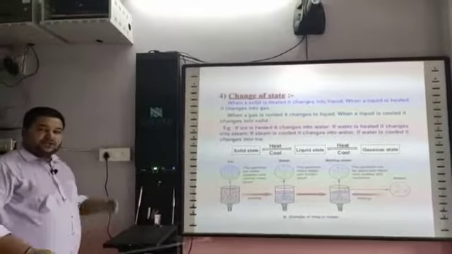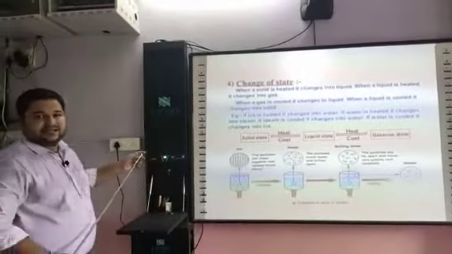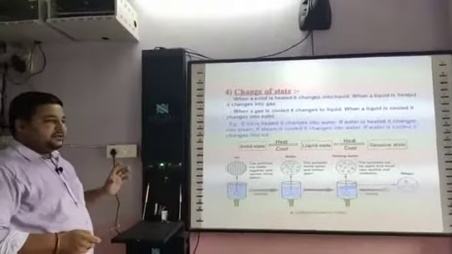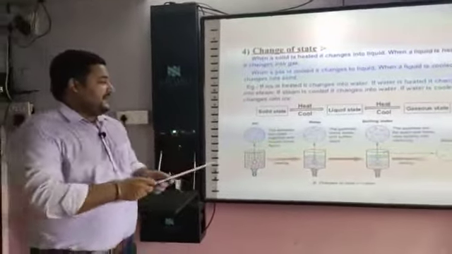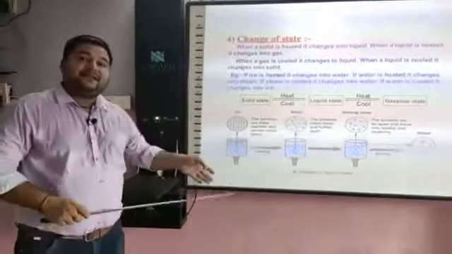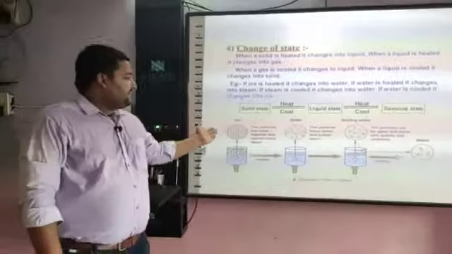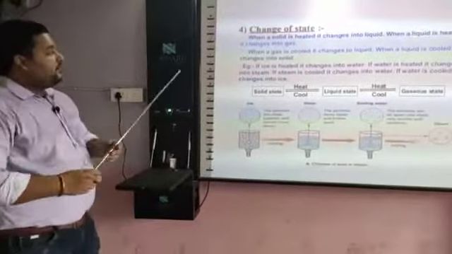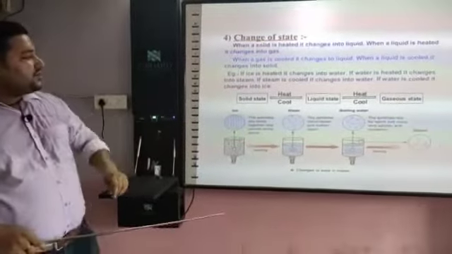Change of state. Solid can change into liquid state, liquid state can change into gaseous state, and gaseous can change into solid state. So the state of matter can be changed, but how? Take a solid, suppose ice. When you start heating, it will change into water, and again when you heat, it will change into gaseous state. When you increase the temperature, the speed of movement of particles will be more. So solid will change into liquid water, and liquid will change into gaseous state. And when gas is cooled, it changes into liquid state. Again when you cool it, it will change into solid state.